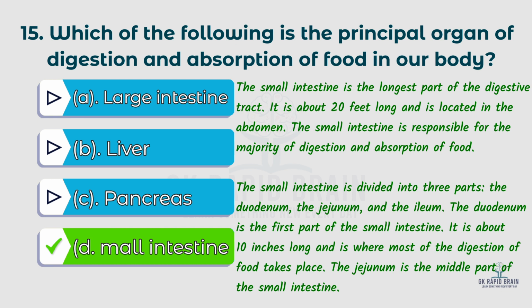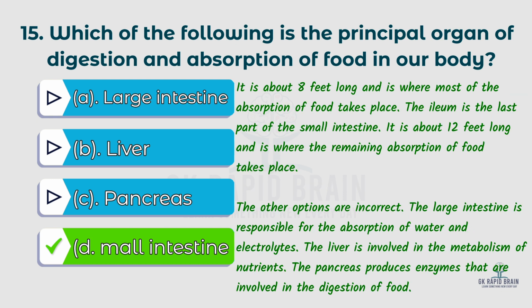The jejunum is the middle part of the small intestine. It is about 8 feet long and is where most of the absorption of food takes place. The ileum is the last part of the small intestine. It is about 12 feet long and is where the remaining absorption of food takes place.